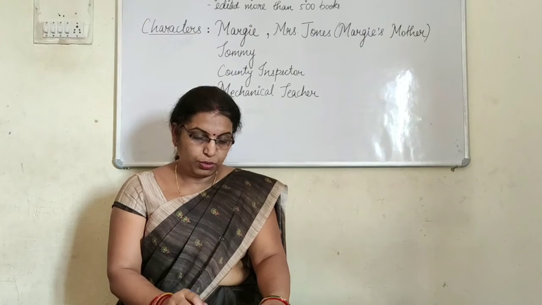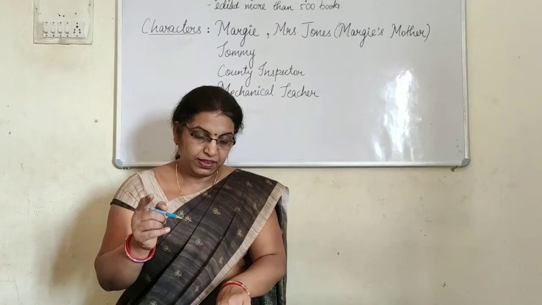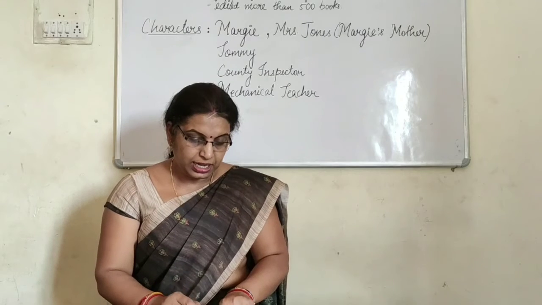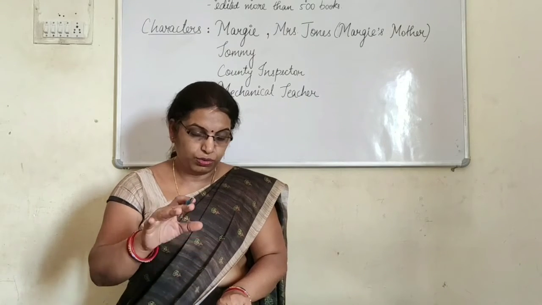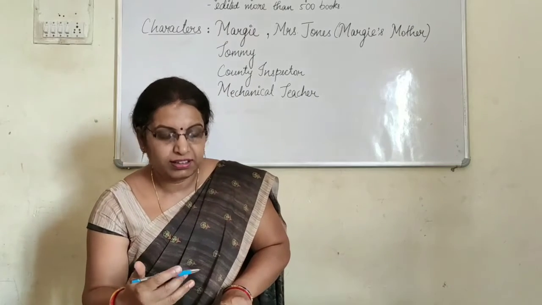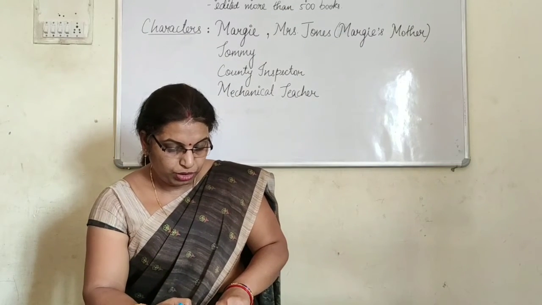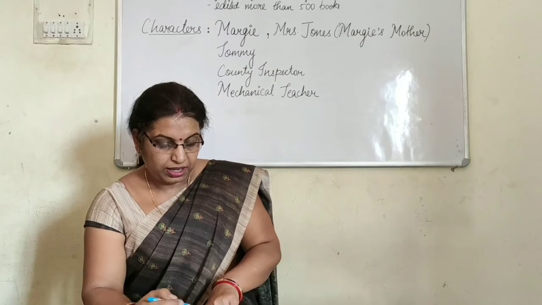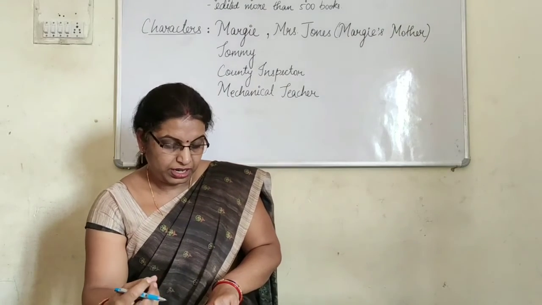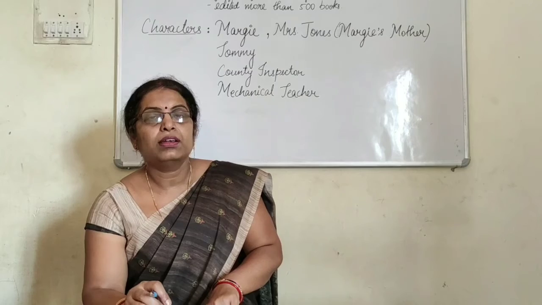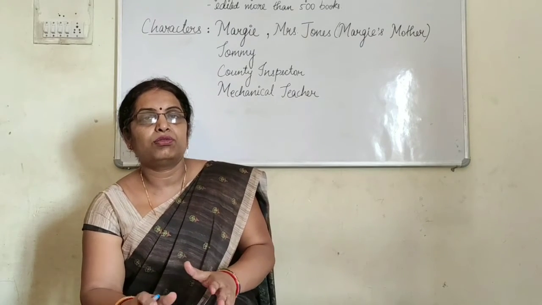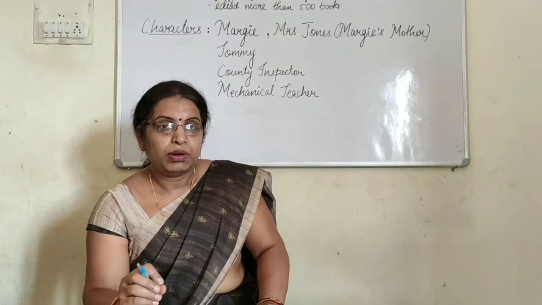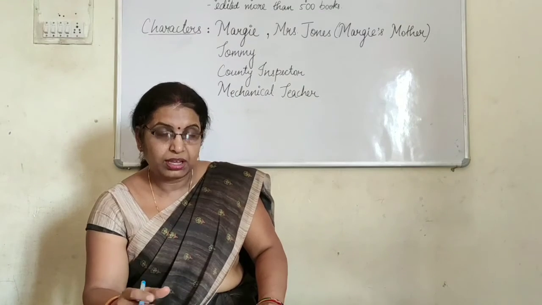Margie went into the schoolroom. It was right next to her bedroom. In their same house their schoolroom was there, where Margie was getting classes, and the mechanical teacher was on. It means the mechanical teacher had already started its lecture and was waiting for her. It was always on at the same time every day except Saturday and Sunday. Every time there was a fixed time for classes, except Saturdays and Sundays, when the regular classes were there, and the children had to attend the class. That classroom was nearby their bedroom in the same house. This was a virtual class.